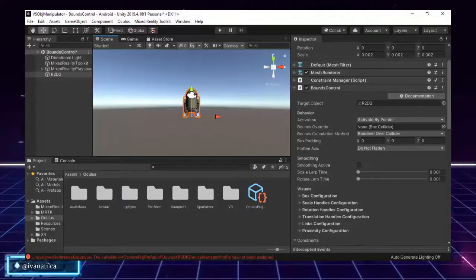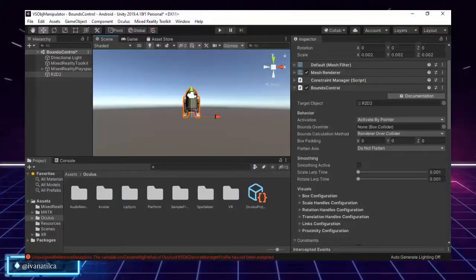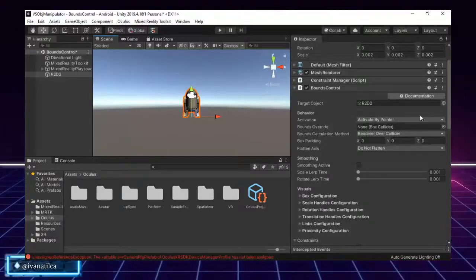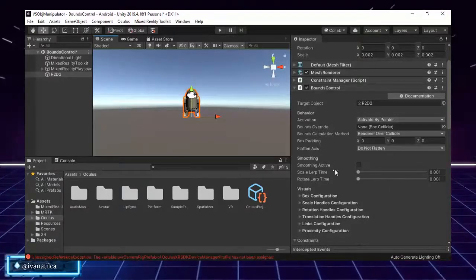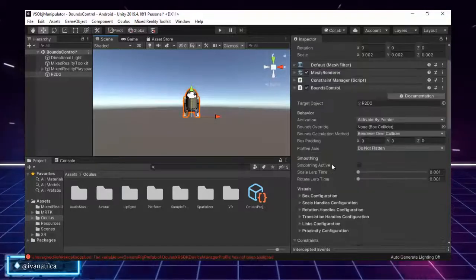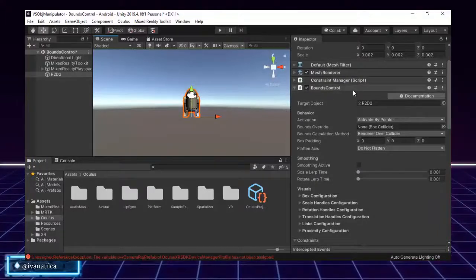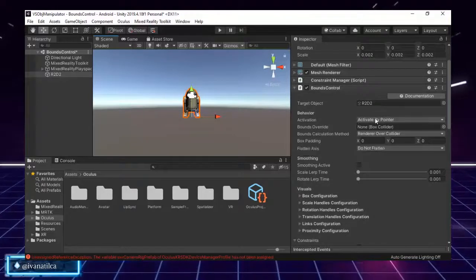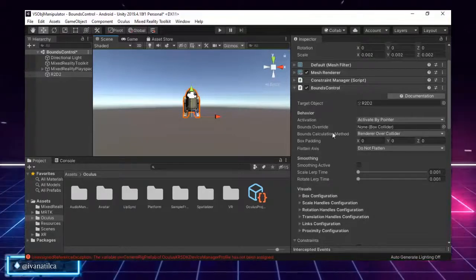So basically it sets a box collider from the object for bounce computation. In this situation we are not going to use it because we didn't assign a box collider to R2, and as I said, we are only going to work with bounce control in this video. Later on we will see how the box collider works with it.